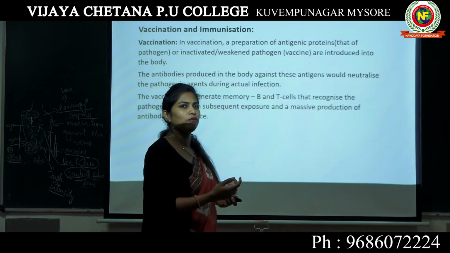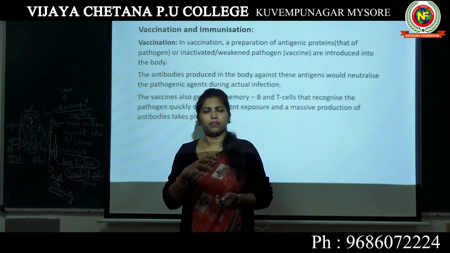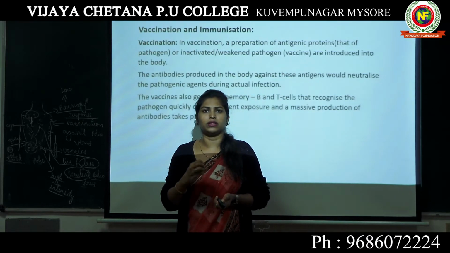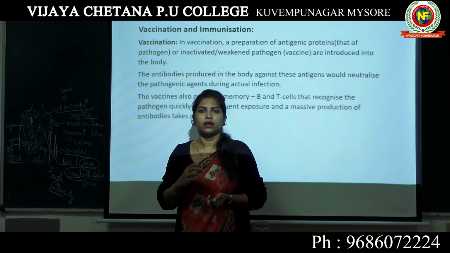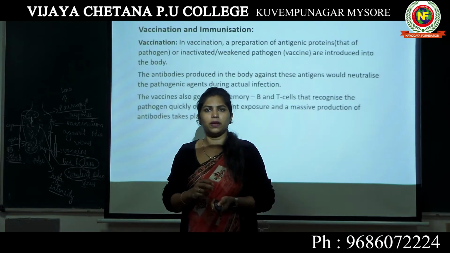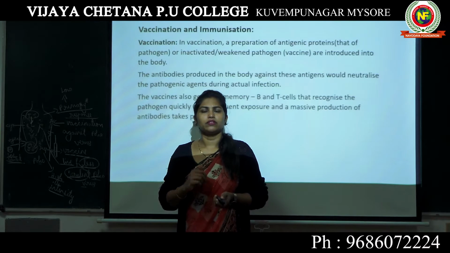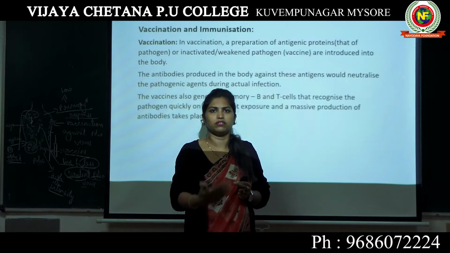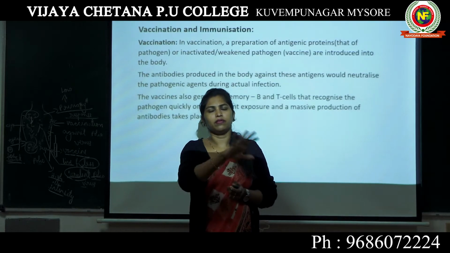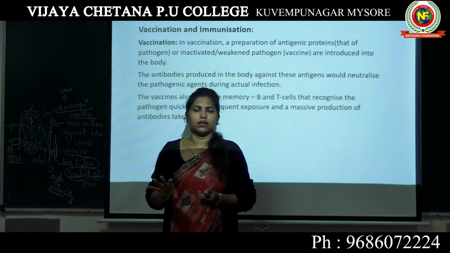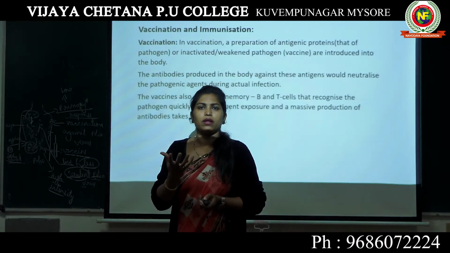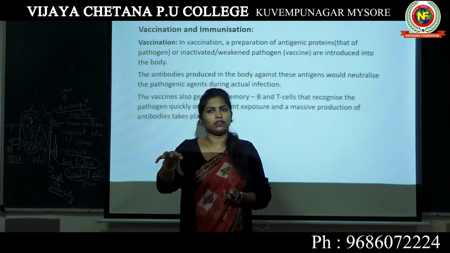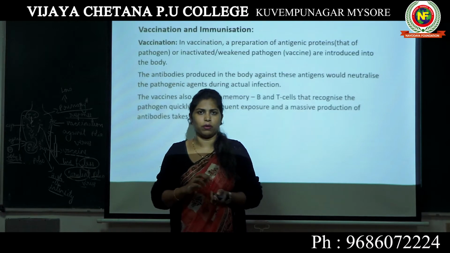What is the purpose of giving a vaccine? You give the vaccine, you send an inactivated or weakened pathogen, or you take the proteins from the pathogen and put it inside a person's body. That becomes vaccination. So this person, depending upon what antigens are coming inside, will start producing antibodies, and they will kill all the pathogens which are coming in the vaccine. Now, the body will remember these particular pathogens, and which antibodies have to be produced if this pathogen comes.